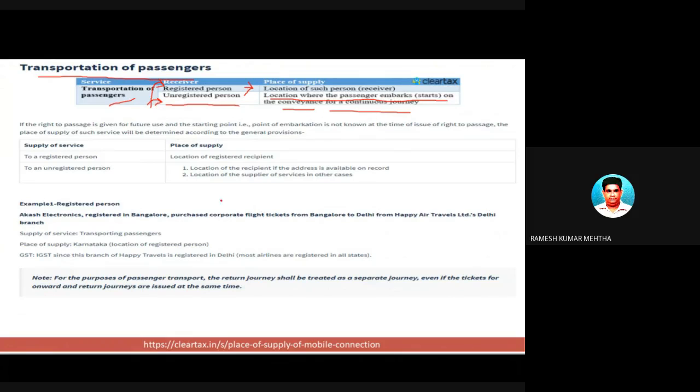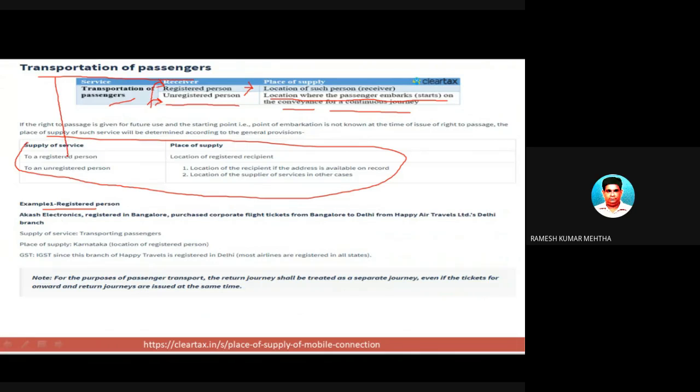So this is the place of supply. Let's take a small example. This kind of question is again expected in the examination. Now, in this example, the transportation service of passengers is provided to a registered person.